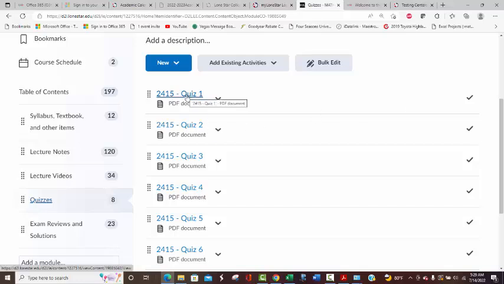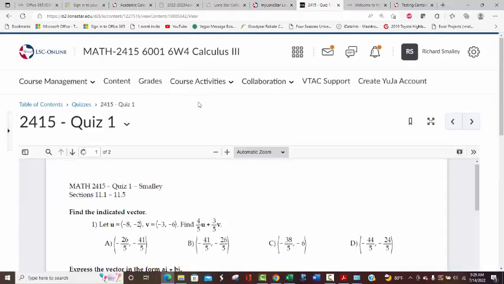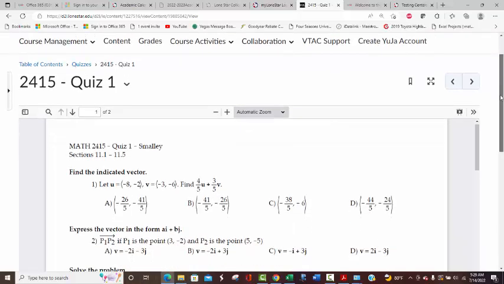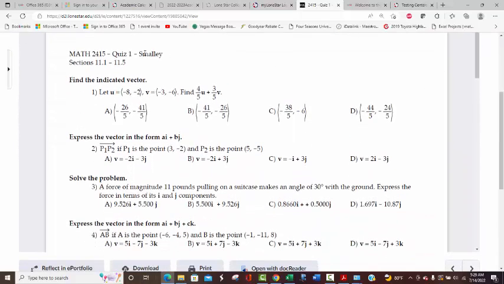That's why nothing is book dependent in this class, because this is all you're submitting. You're not submitting homework from a textbook, although I would recommend practice is good, like any math instructor would. But this is what you're actually submitting for the grades. That's why it's not coming from a book. They're just questions here. So this quiz 1 is 11. These all have 10 problems, I believe. Every one of them has 10.